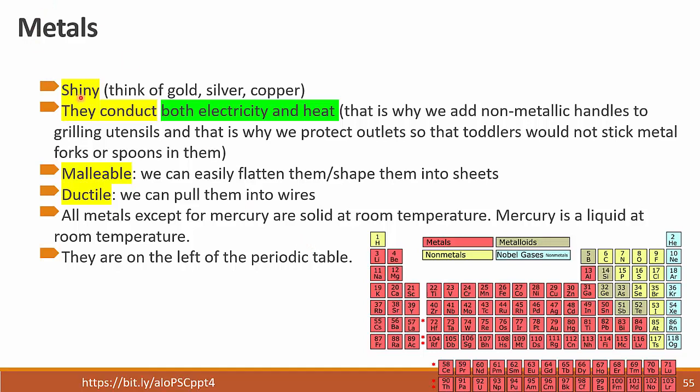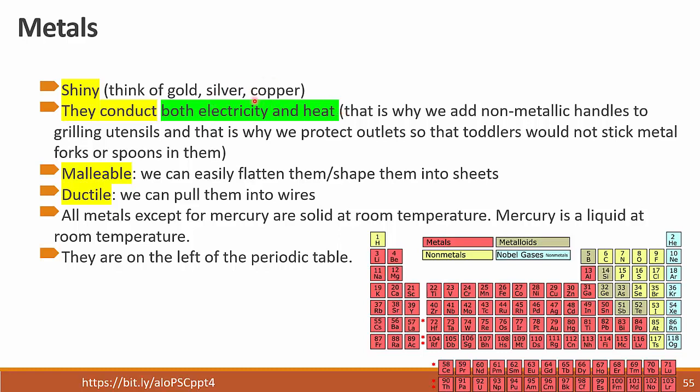Metals are shiny. Think of gold, silver, copper, aluminum. They are all shiny. They are good conductors of electricity and heat. The conduction of electricity and heat normally happen together. If a material is a good conductor of heat, it is also a good conductor of electricity,